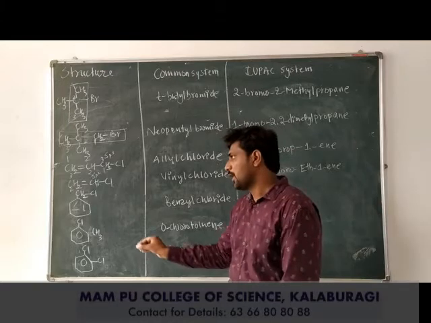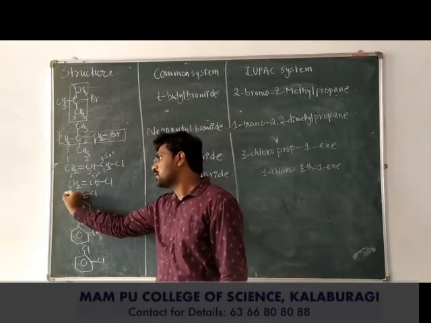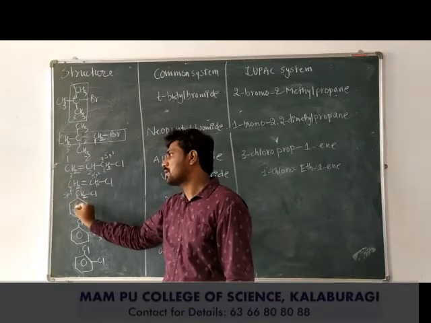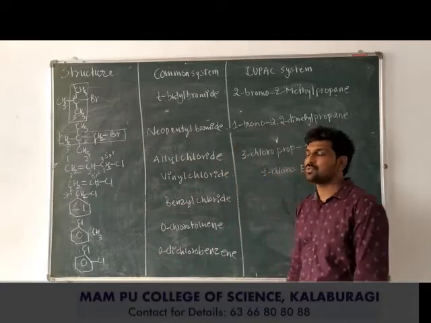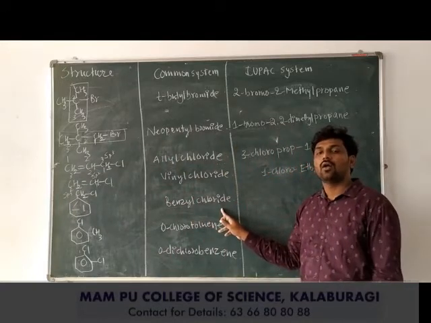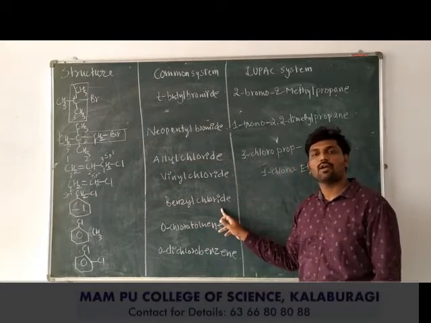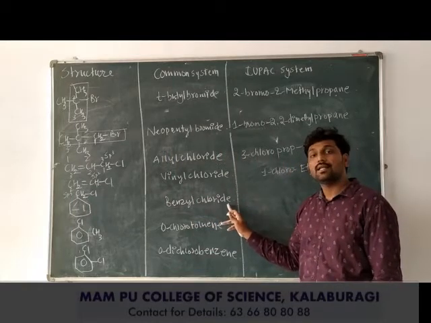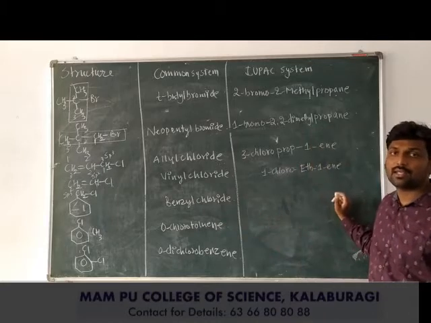Next example. The halogen bonded to the sp3 hybridized carbon atom which is next to the benzene ring is known as benzyl chloride. We already studied this definition in the classification of haloalkanes. This is indicating the common name of the haloalkane.